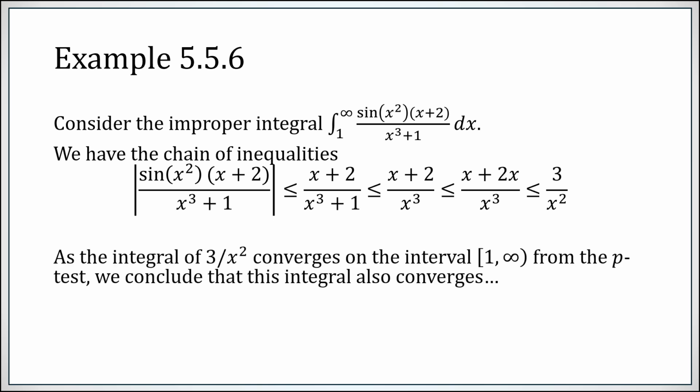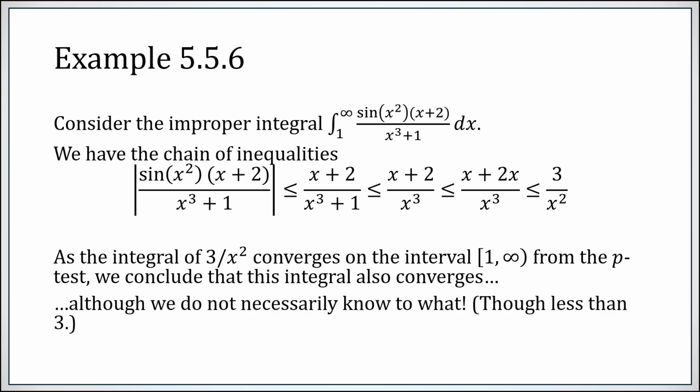The integral of 3 over x squared converges on the interval from 1 to infinity due to the aforementioned p test. Since we're integrating 1 over x to the p, and p is larger than 1, the improper integral from 1 to infinity converges. The fact that it's being multiplied by 3 is functionally irrelevant. We therefore conclude that our integral here also converges. But we don't necessarily know to what. Okay, it's definitely got to be converging to something less than 3 in absolute value, but what exactly, I have zero idea.